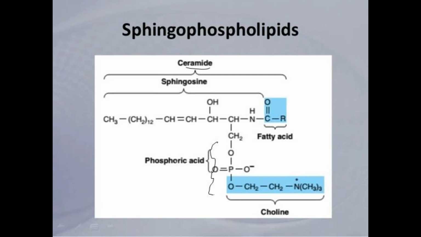These are present mainly in myelinated membranes, and are mainly responsible for nerve transmission. Understood? The normal phospholipids are the glycerophospholipids, and these sphingophospholipids are mainly responsible for the functioning of nerve impulses.